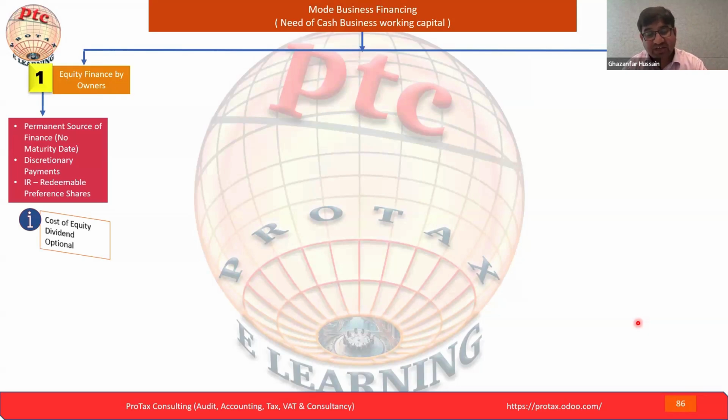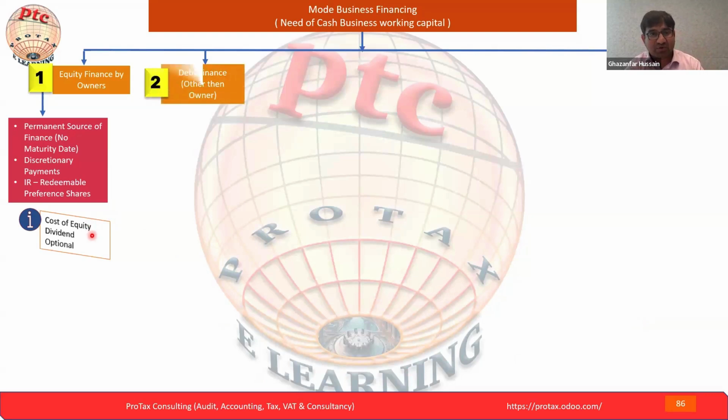Discretionary payments. What is discretionary? Once you have the profit, you will pay them. Then the redeemable preference share, we also have to understand, redeemable and irredeemable. Because some element of interest is there, that element we calculate under the interest capping rule. So the cost of equity is a dividend and optional. Once you have the profit, you will distribute, and this is not mandatory or on a specific timeline. This is the advantage we are seeing under equity finance.